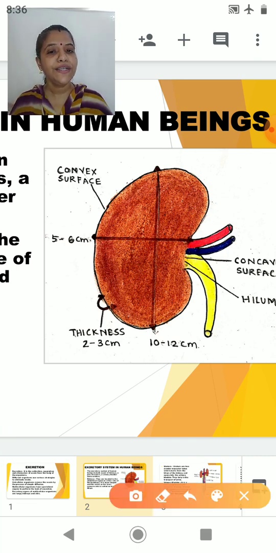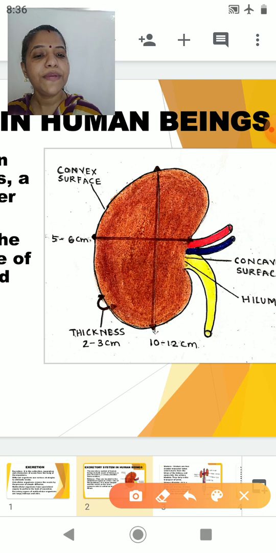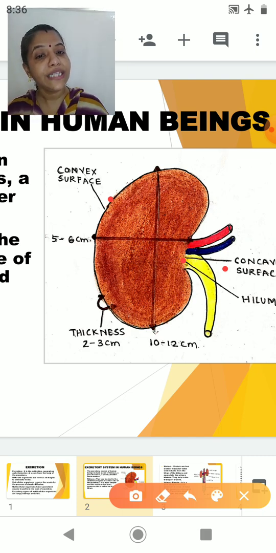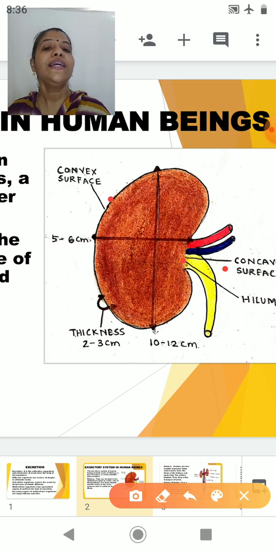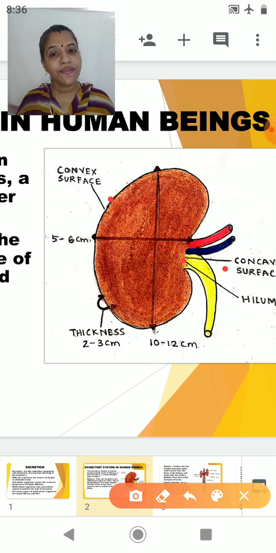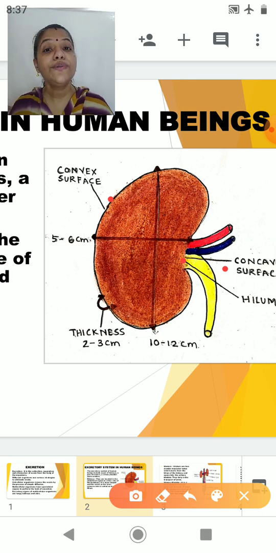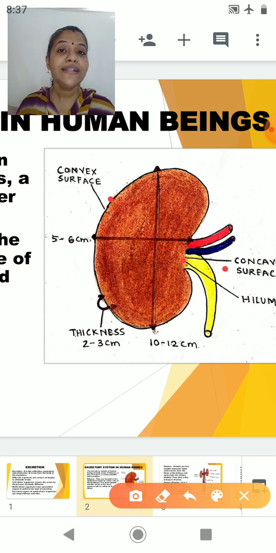Now students, this is the human kidney. You can see the shape is bean shape. You can see the outer surface is convex. You can see the inner surface is concave on the other side. Here there is a notch which is called the hilum. The length of the human kidney is around 10 to 12 centimeters. The breadth is around 5 to 6 centimeters, whereas the thickness is around 2 to 3 centimeters. So this was regarding the position and the external features of the human kidney.